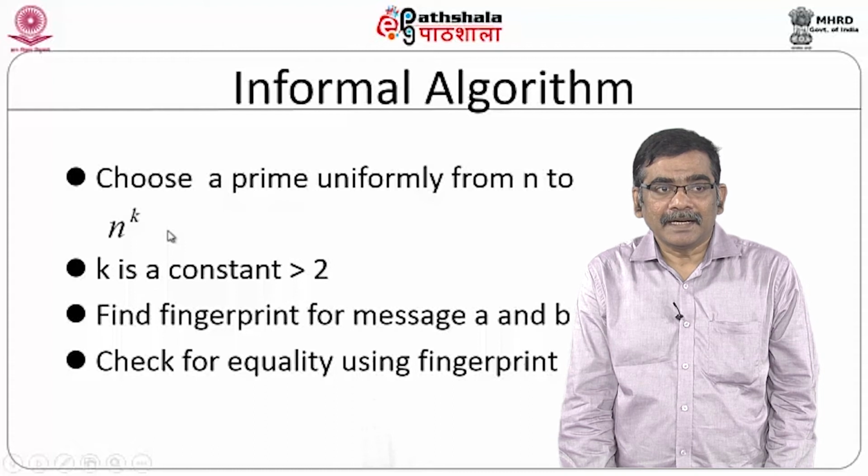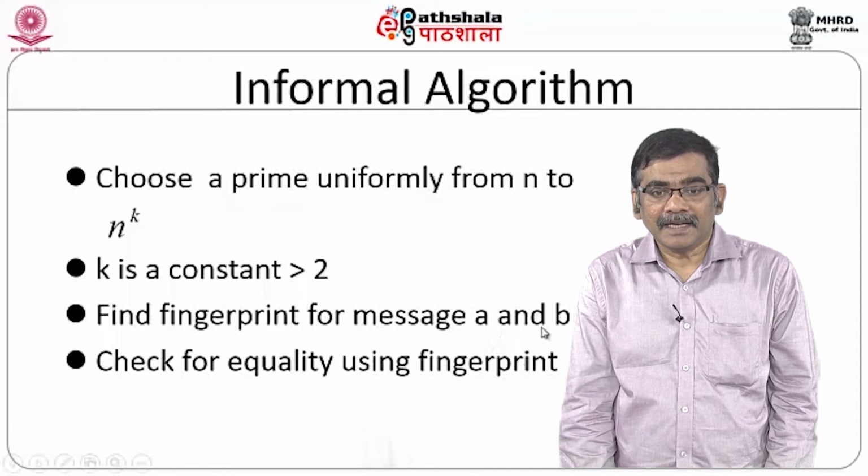So, here k is going to be a constant which is greater than 2. The logic is I have to use some sort of algorithm using which I can find the fingerprint of message A as well as message B. Now, I have the fingerprints of the larger strings A and B. So, now suddenly the comparison of the larger strings is reduced to a check of equality using the fingerprints.